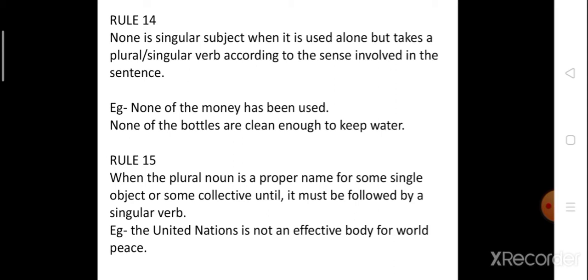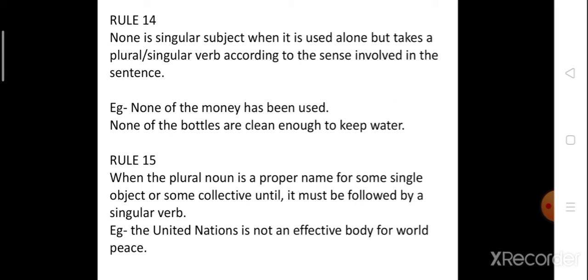At times it is used with a singular or plural verb. If the sentence requires a plural verb, then we use the plural verb. But if the sentence requires a singular verb, then we use the singular verb, because none is a singular subject.